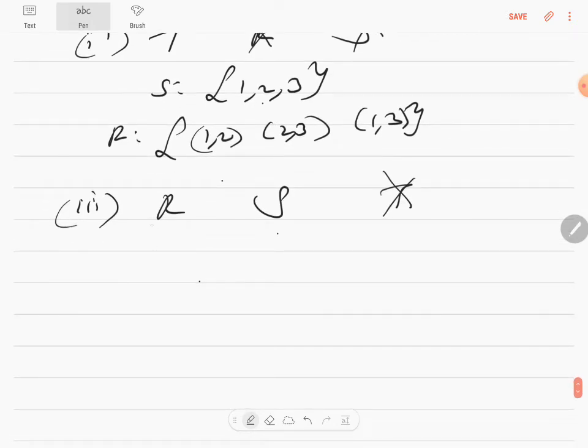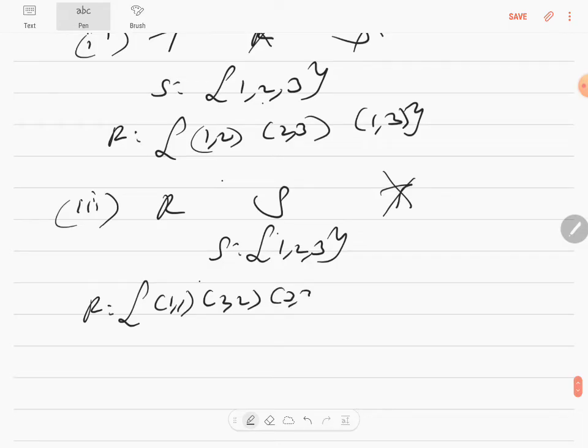So it has to be reflexive, which means on a set {1, 2, 3}, I have to write each and every element, which is (1,1), (2,2), (3,3). Then it should not be transitive. If I leave it like this, it will become transitive also, no? This is an equivalence relation, correct? So therefore, I have to include something.